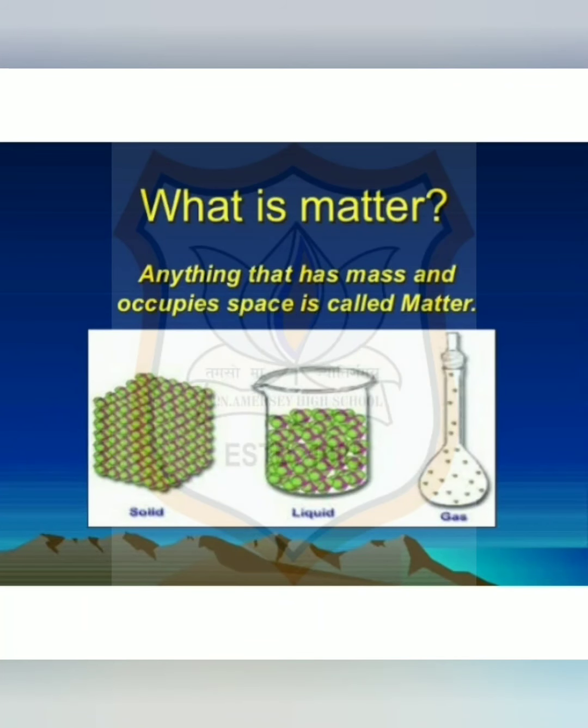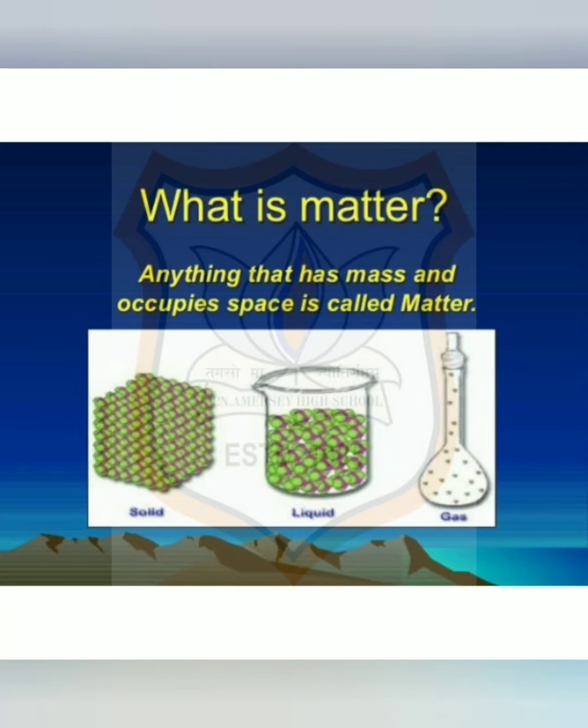Student, as we see our surrounding, we see a large variety of things with different shapes, sizes and textures. Everything in this universe is made up of material which is known as matter. For example, the air we breathe, the food we eat, stones, clouds, stars, even a small drop of water are made up of matter. We can also see here that all things mentioned above occupy space and have a mass. So, we can say here everything that has a mass and occupies space is called matter.